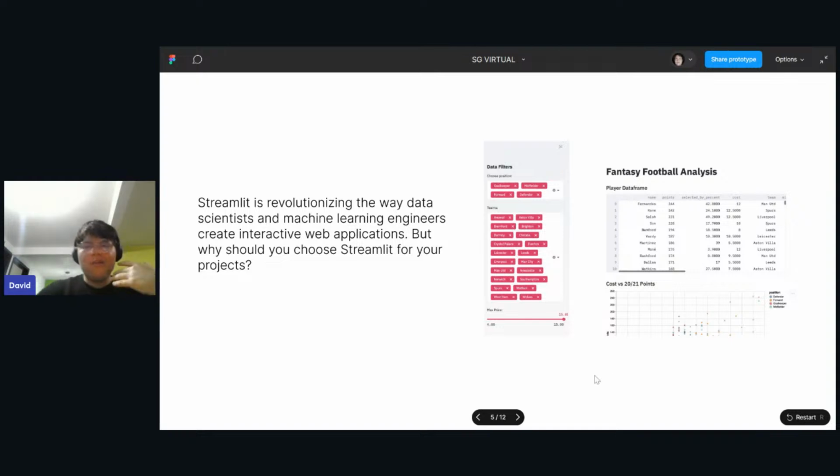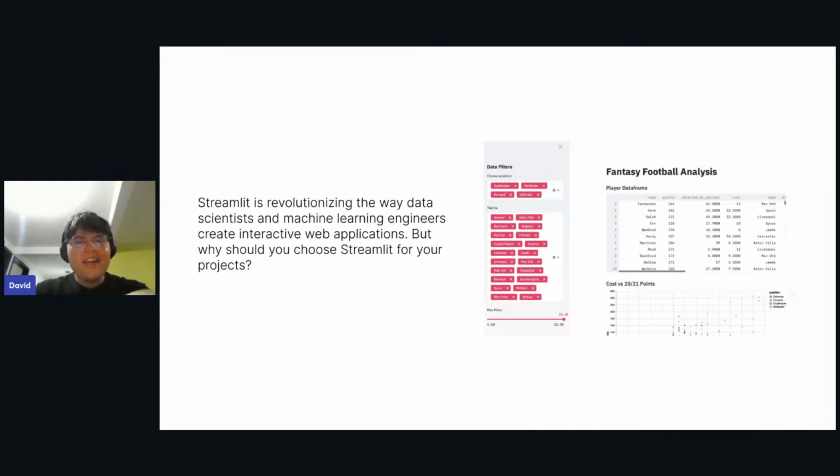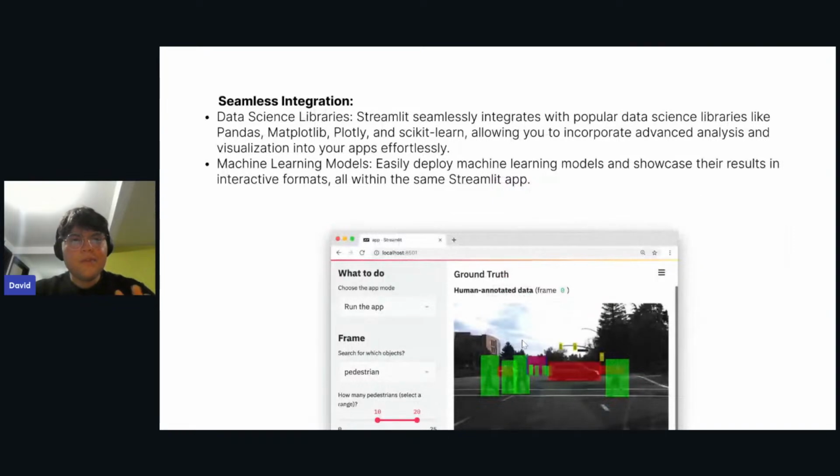the capacity of building web applications, like, hey, I don't know anything about web development, but I know a lot of data visualization. I know a lot about data science, artificial intelligence, and also I love Python. So that is perfect for you. Thanks to this, you have a lot of integrations with Streamlit.